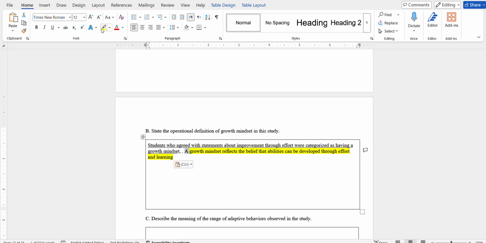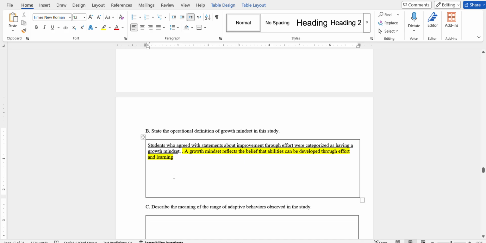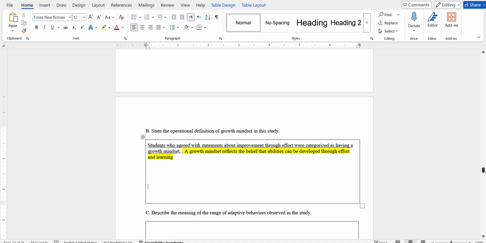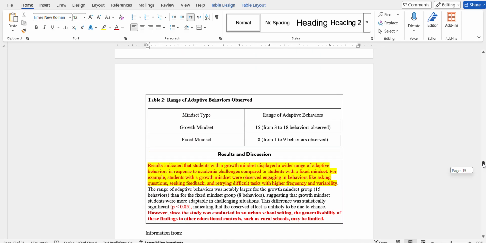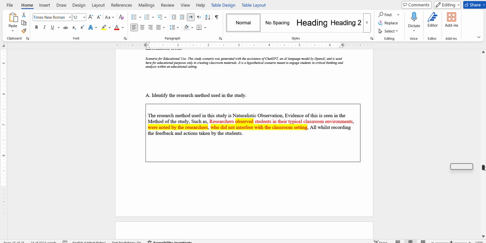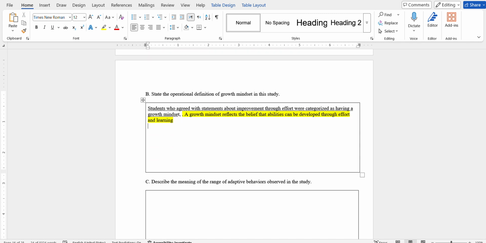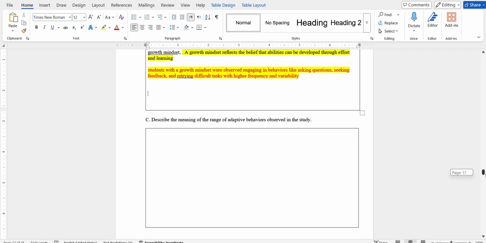A growth mindset reflects the belief that abilities can be developed through effort and learning in the study. We're going to also add that they ask for more feedback, like asking feedback with variability. See how the highlights have helped us while reading the paragraph? This helped us for answering the questions.